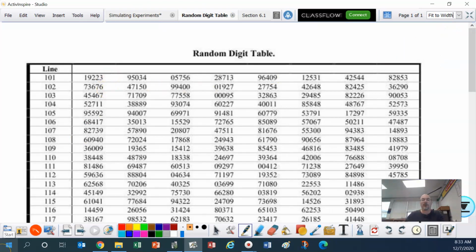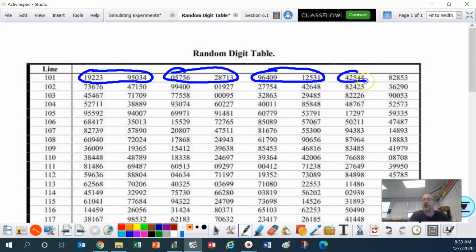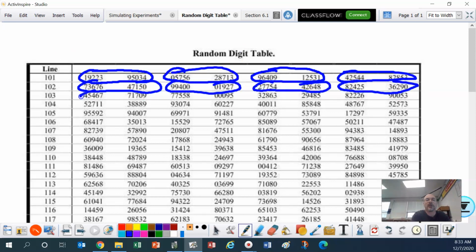All right, so let's see if I can get this to work. So we've got here, this represents the first 10 tosses. Okay, and then this represents the next 10. So that's 2 repetitions, there's 3, there's 4. And then I'd keep going, 5, 6, 7, 8, 9, 10, and so on.